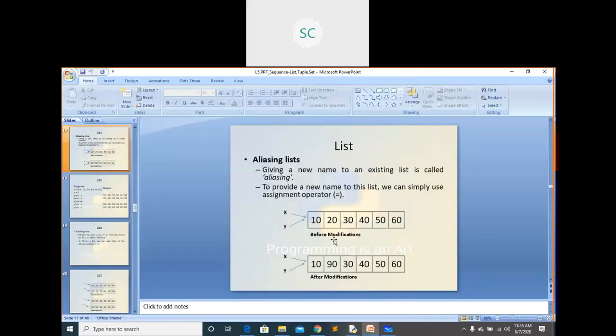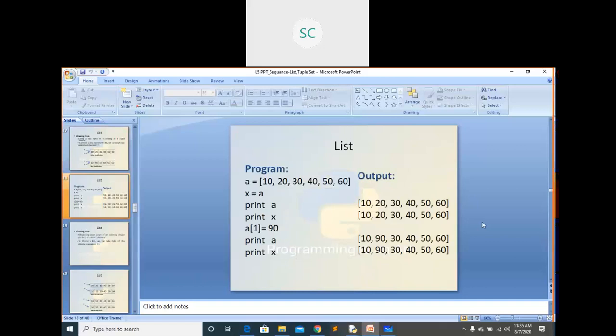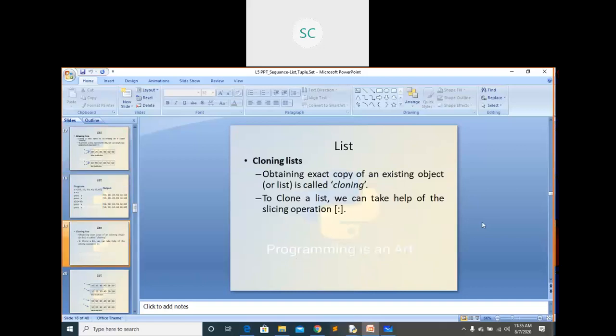If I update any one, either x or y, it will affect both. You need to remember this. Simply, we are giving some alias name to the list. This is the thing we have seen here.